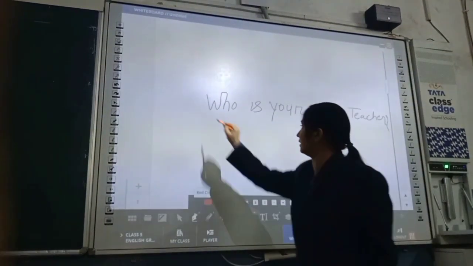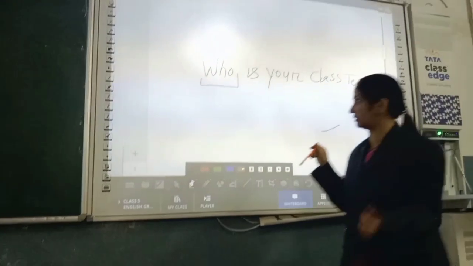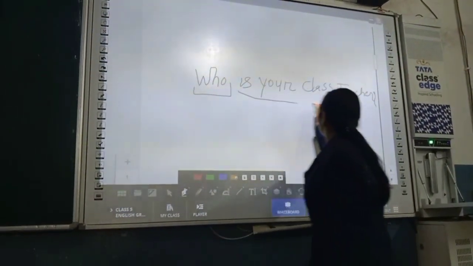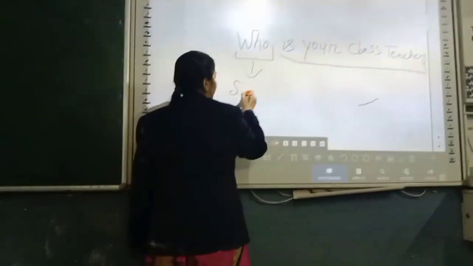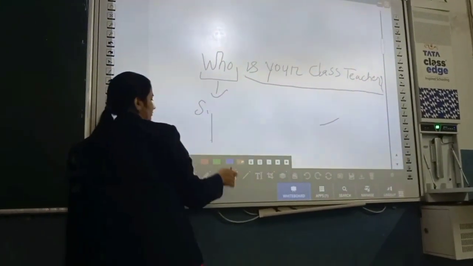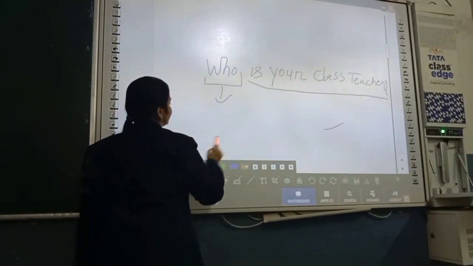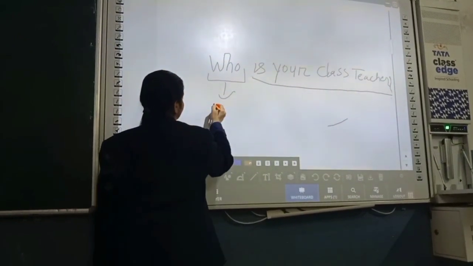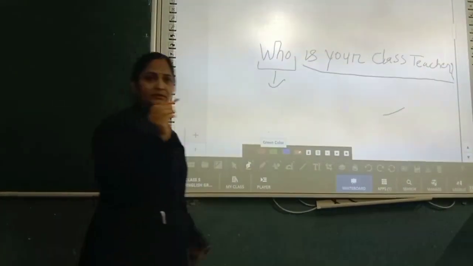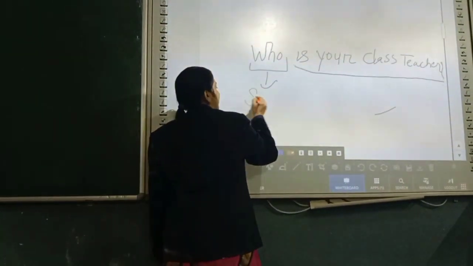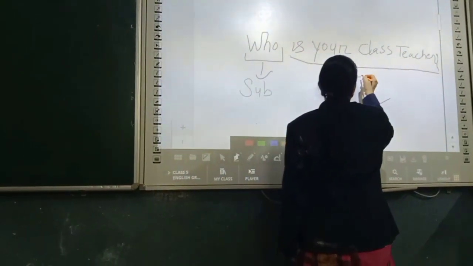Now you may see who. Who? This part is our subject. This is our subject and this part is our predicate.